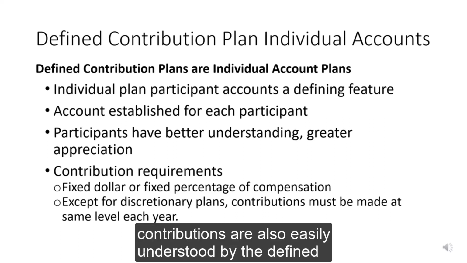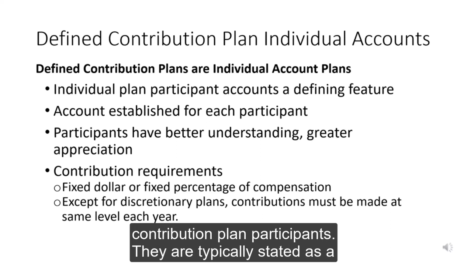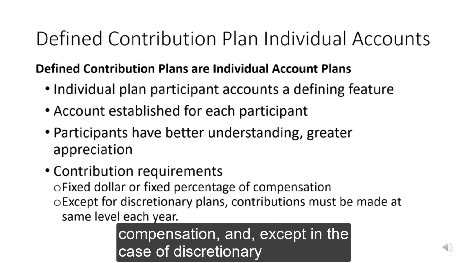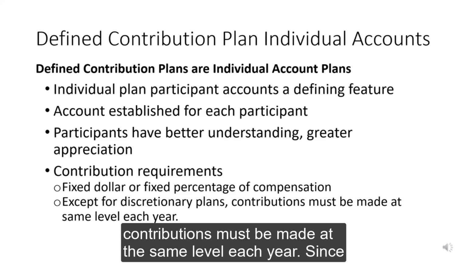Furthermore, contributions are also easily understood by the defined contribution plan participants. They are typically stated as a fixed dollar amount or fixed percentage of employee compensation and, except in the case of discretionary contributions, must be made at the same level each year.